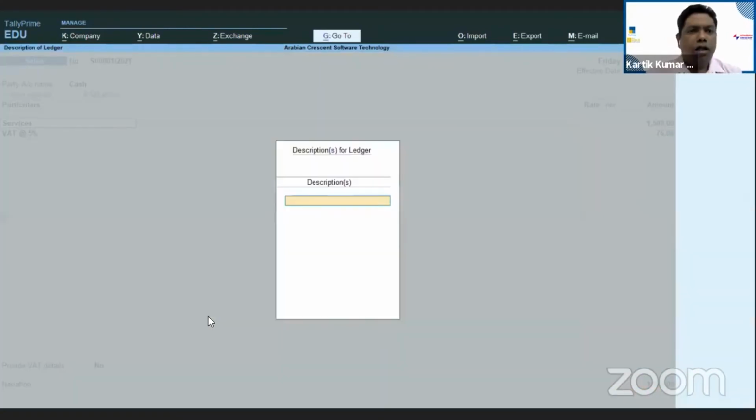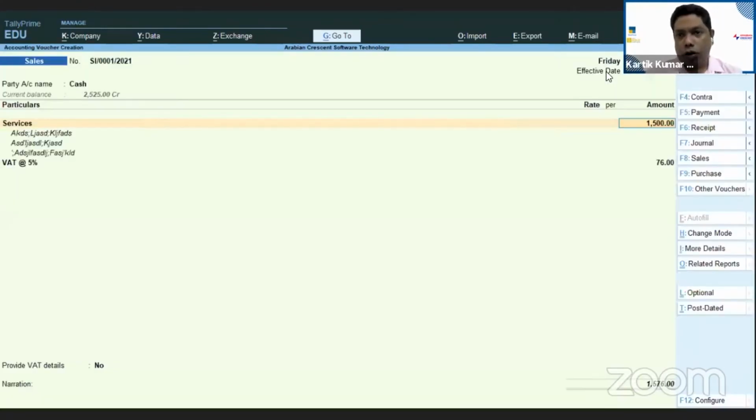As soon as I do the next screen, this screen will pop up in front of you. This is giving you an option. You can type whatever you want to type here. This is just a note for your customer that this is the service against which I'm raising the invoice.